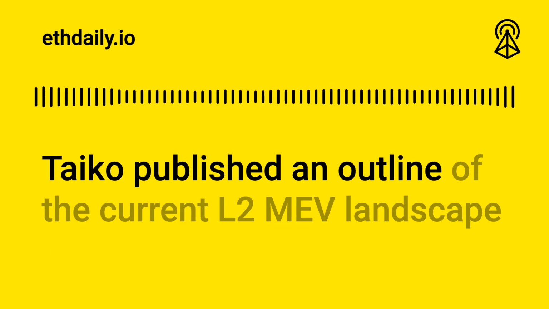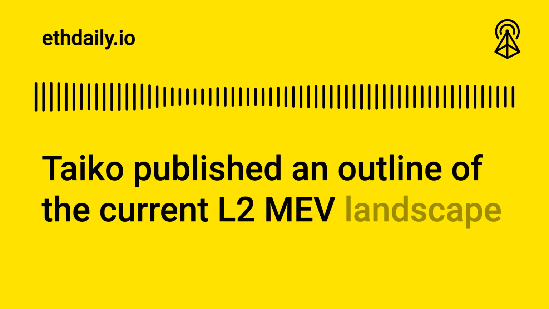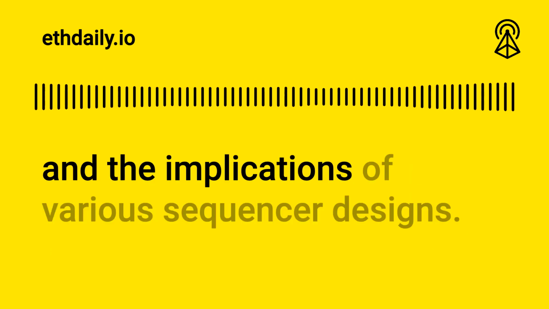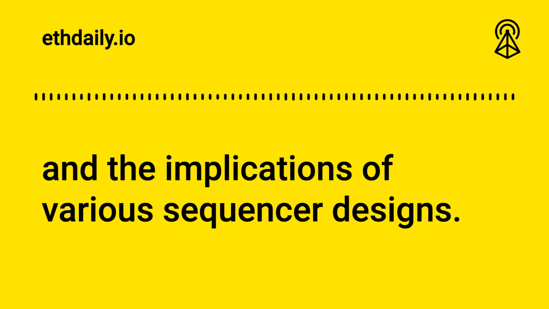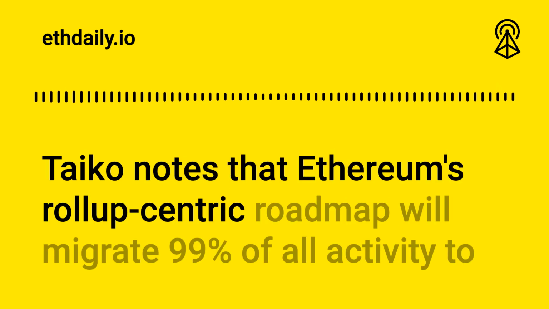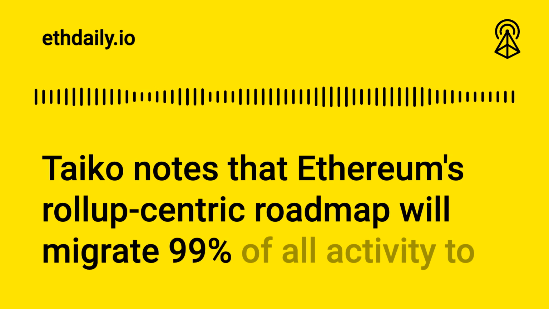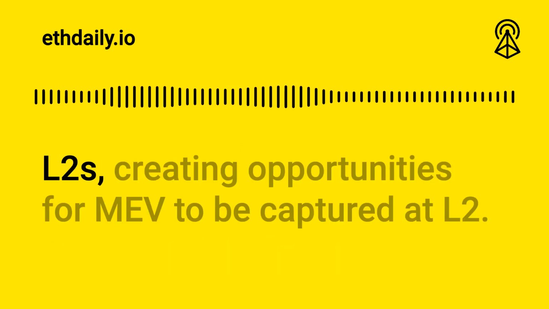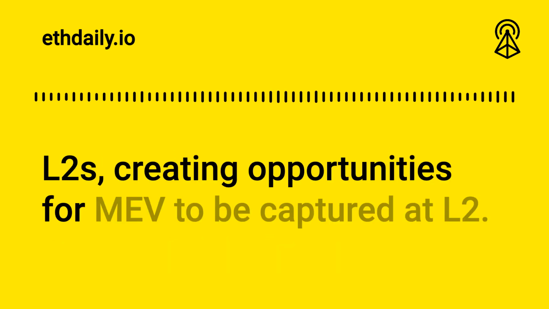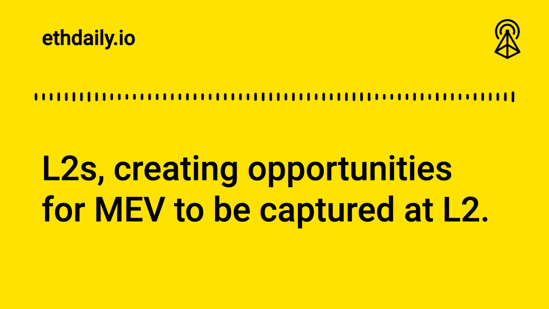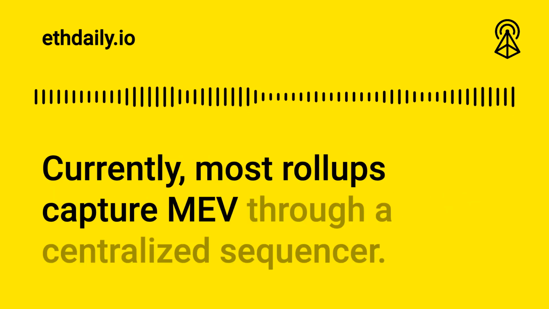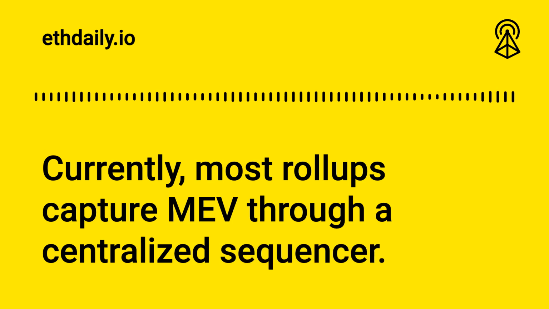Taiko published an outline of the current Layer 2 MEV landscape and the implications of various sequencer designs. Taiko notes that Ethereum's rollup-centric roadmap will migrate 99% of all activity to Layer 2s, creating opportunities for MEV to be captured at Layer 2. Currently, most rollups capture MEV via a centralized sequencer.